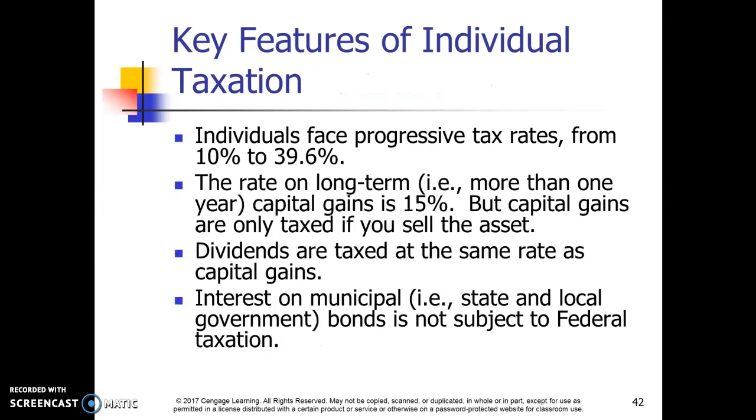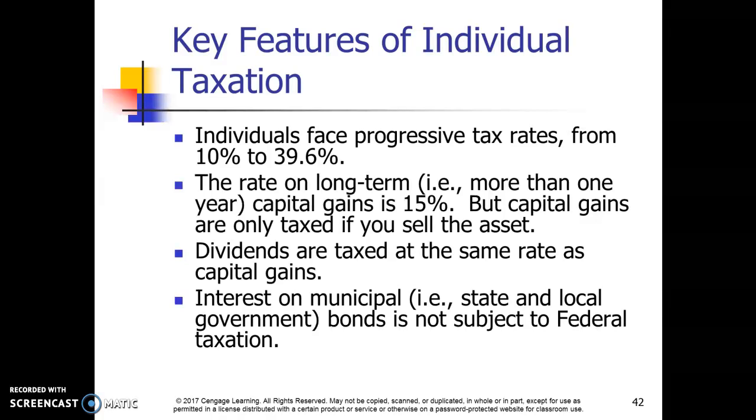Now, when we think about individual tax rates, we're all pretty familiar with this. Those of us who have been in the workforce for any amount of time. So individuals face a progressive tax rate from 10% to 39%. The rate on long-term capital gains is 15%, but these are only taxed when you sell an asset. Dividends are also taxed at the same rate as capital gains. So if you personally receive a dividend, it's going to be taxed like you sold a piece of property or something like that. So interest on municipal bonds is not subject to federal taxation.